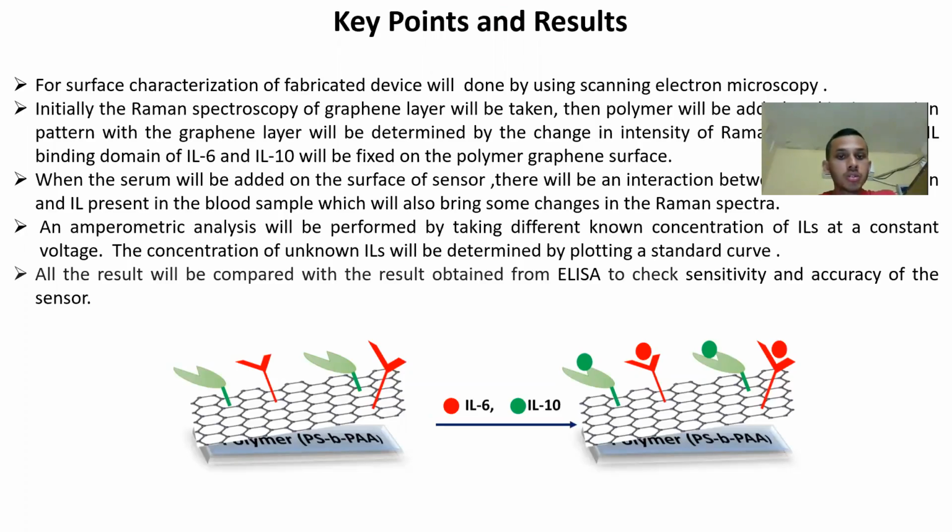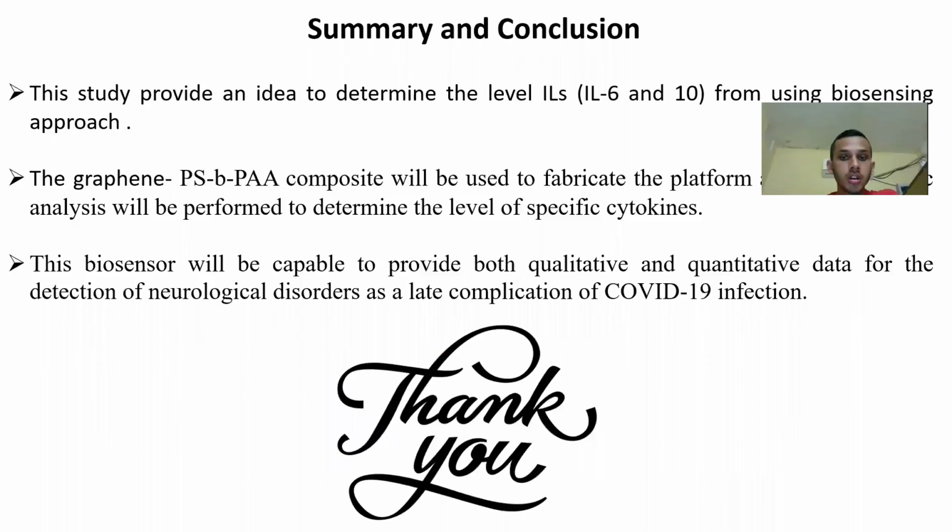An amperometric analysis will be performed by taking different concentrations of ILs at a constant voltage. The concentration of unknown IL will be determined by plotting the standard curve.